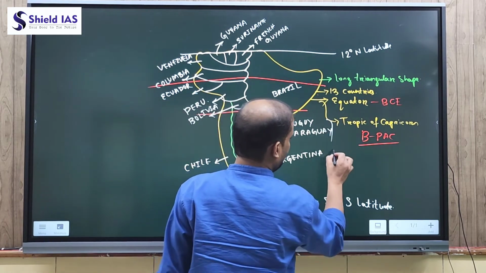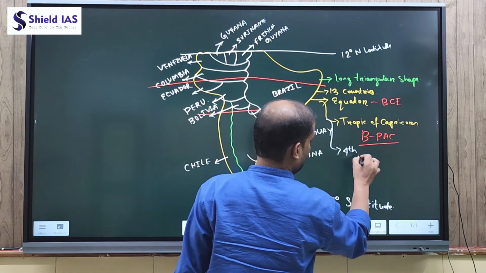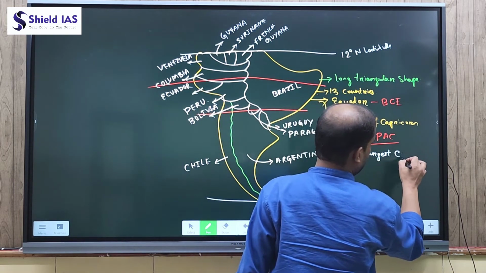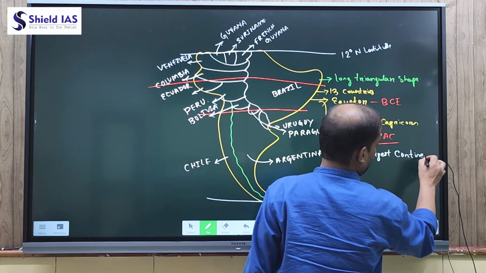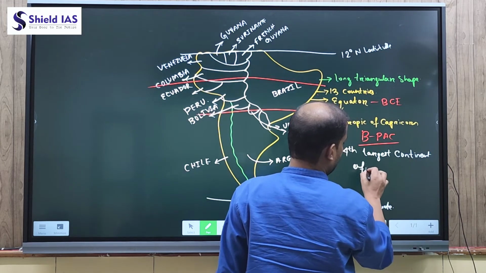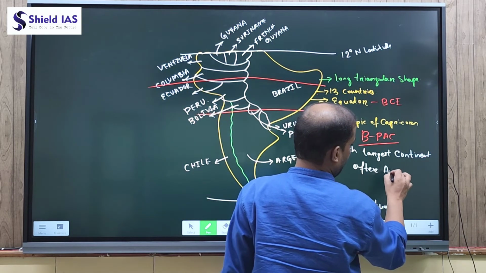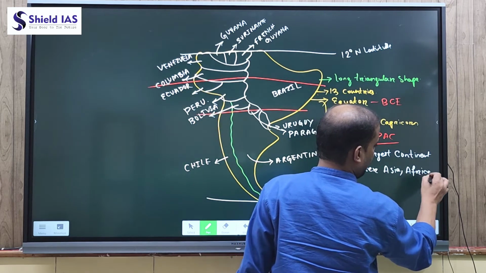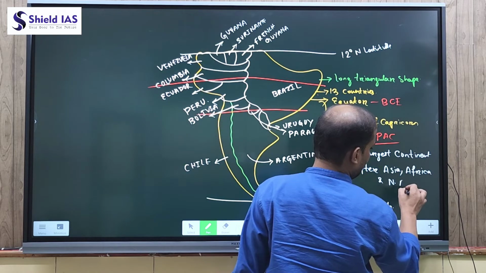And South America is the fourth largest continent after Asia, Africa and North America.